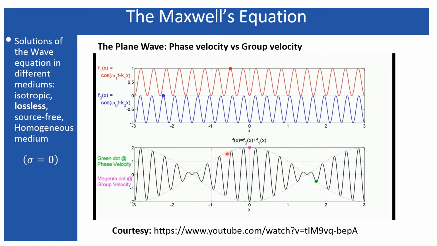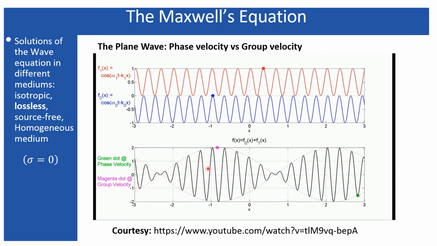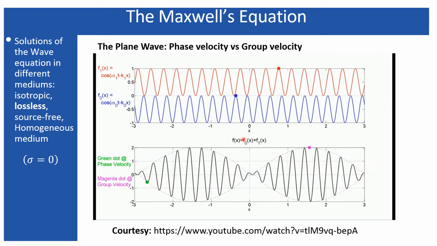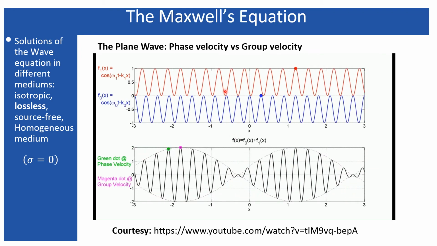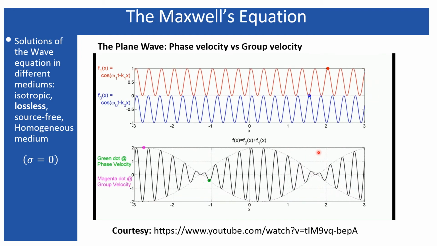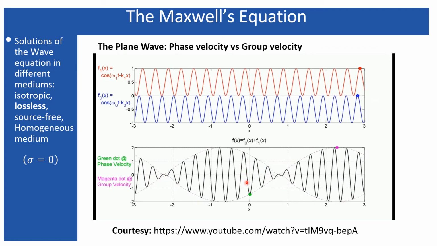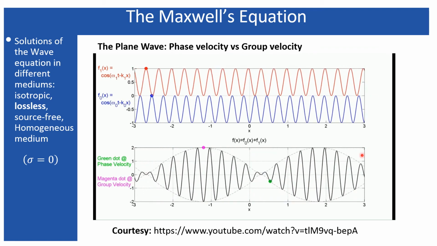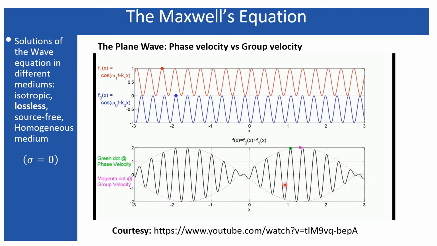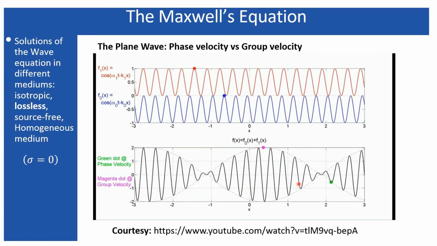So this is the group velocity. This is the velocity of a group, which encloses these two wavelengths. Look there: this green dot, representing the phase velocity, is much less than the group velocity. But there may be situations where the phase velocity is larger than the group velocity.